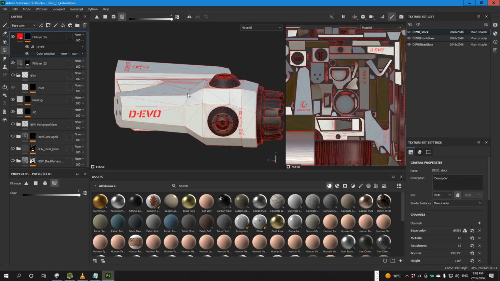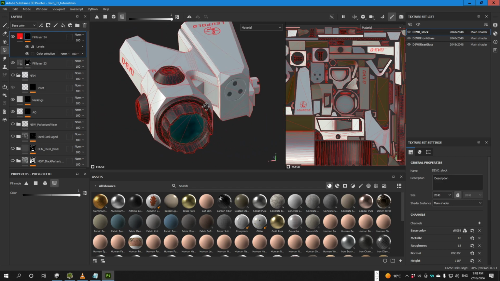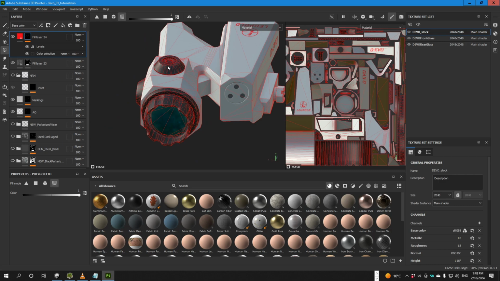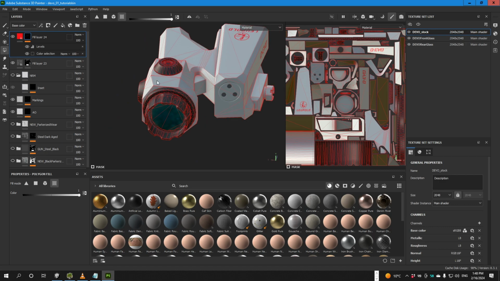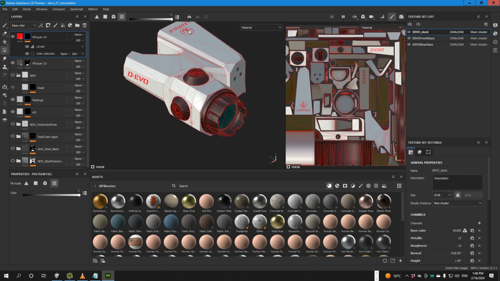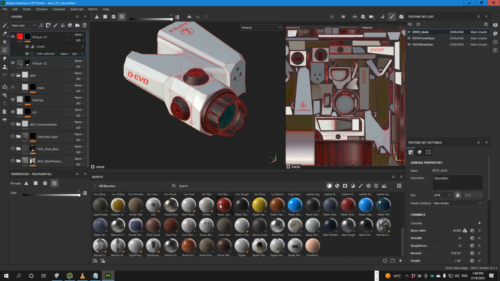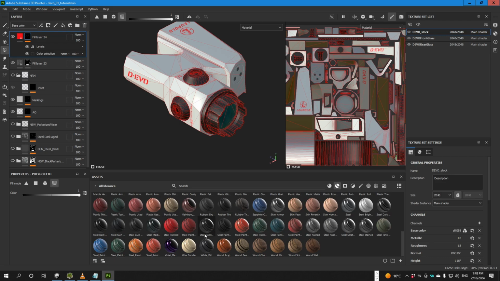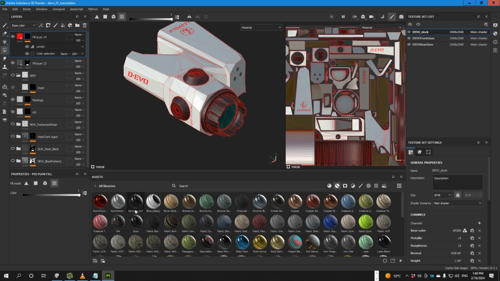We could create 2 more masks and split this how we want. I don't know, half a color, or we want to use a smart material right now, exactly on this mask where we have the text and some of the parts with the original texture. Let's take, I don't know, some random smart material from here. Let's take this.